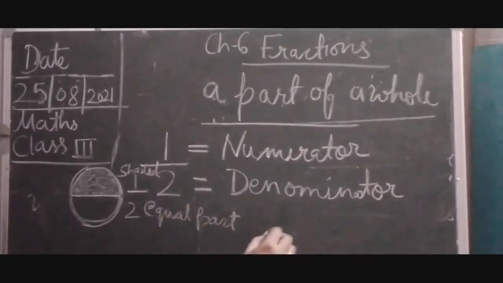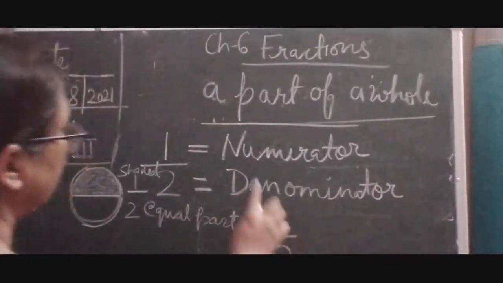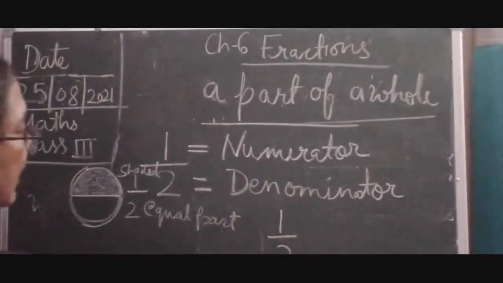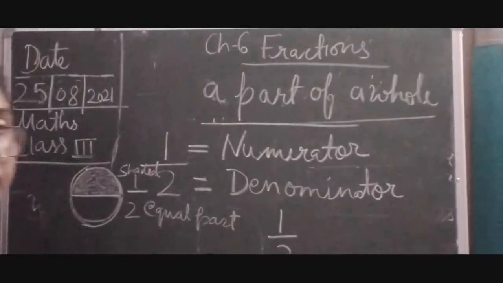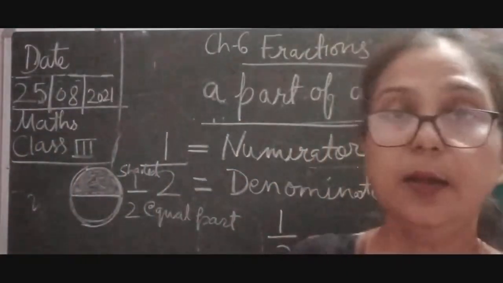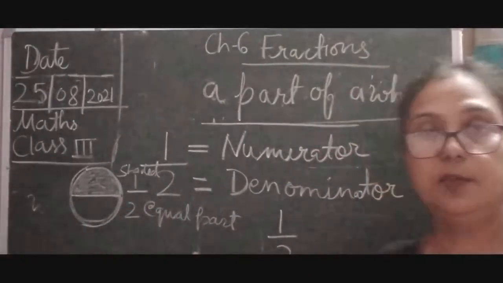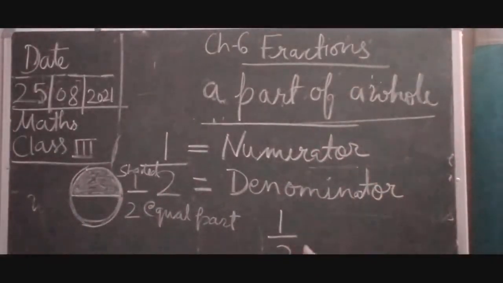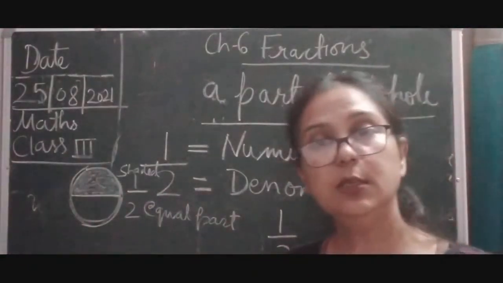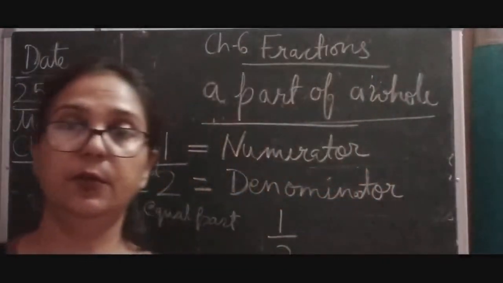Okay, so how will we write it? 1/2. This is the numerator and this is the denominator, because there are 2 parts and one part is shaded. That is why we will write 1/2. So this is how we can do this, children.